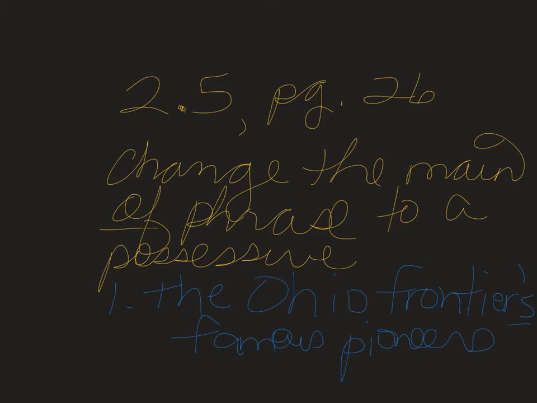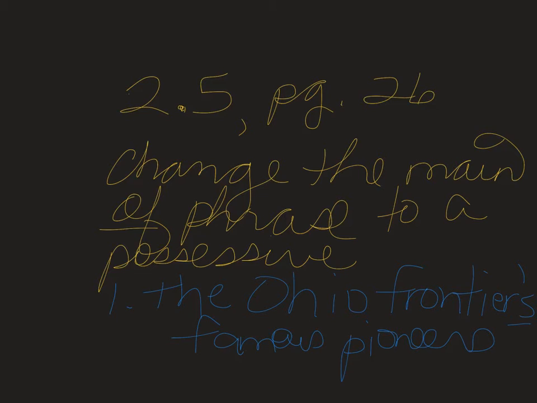the Ohio Frontier's famous pioneers. And remember, you're only rewriting the part that's in italics in these items in 2.5. In 2.6, you'll rewrite the whole thing because they only give you phrases there. But on 2.5, the first set, you have whole sentences, but they only want you to rewrite and make possessive the part that's in the italics.